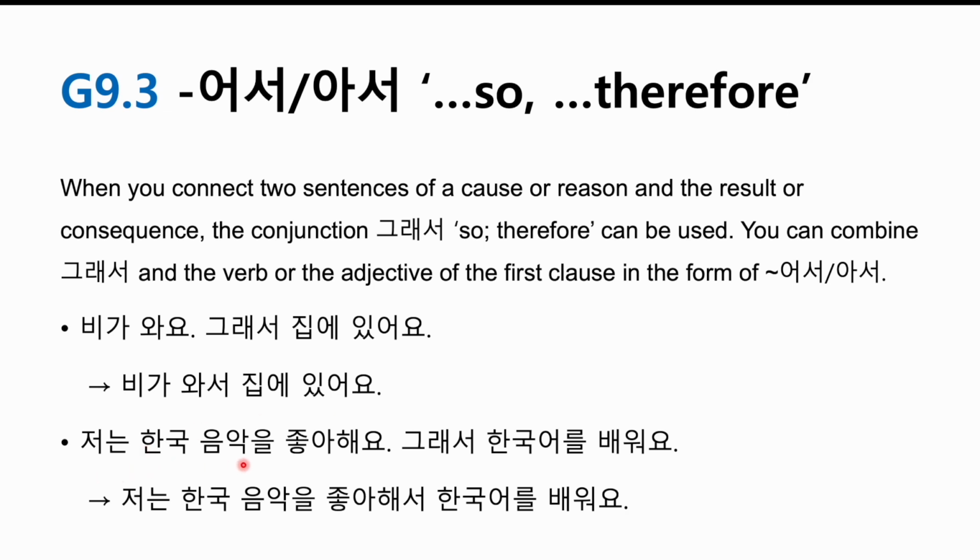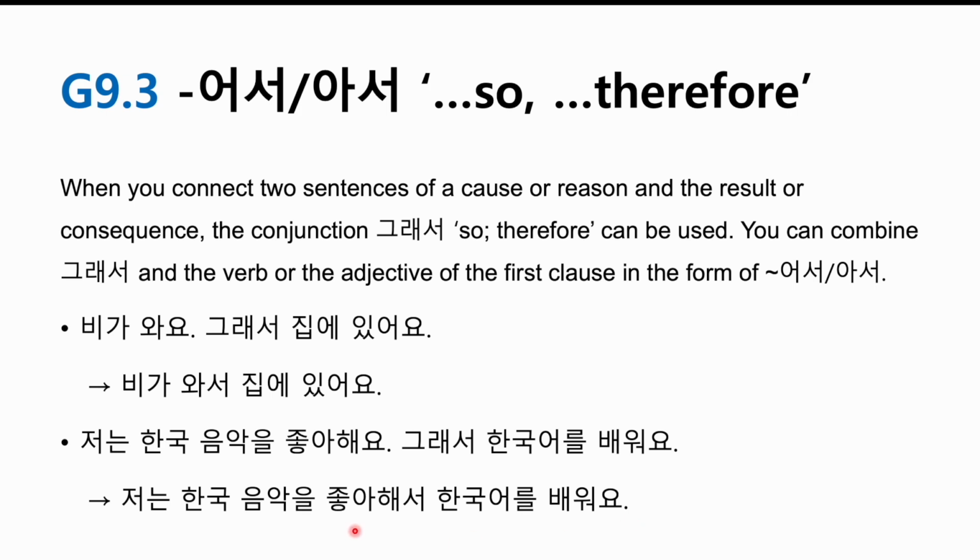저는 한국 음악을 좋아해요. 그래서 한국어를 배워요. I like Korean music, so I'm learning the Korean language. So this is the reason and this is the consequence. 저는 한국 음악을 좋아해서 한국어를 배워요.